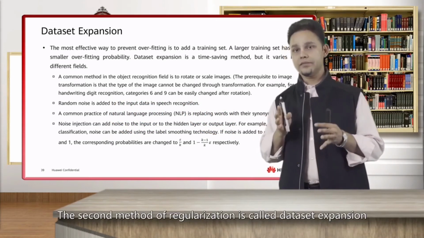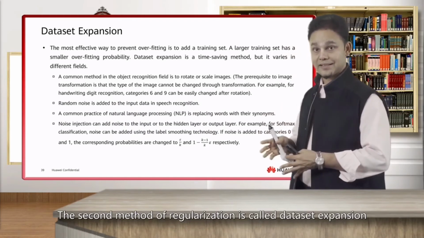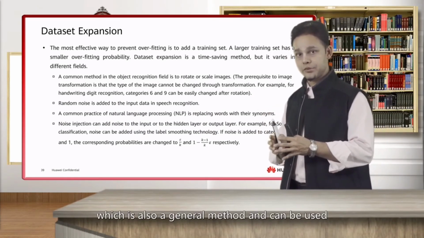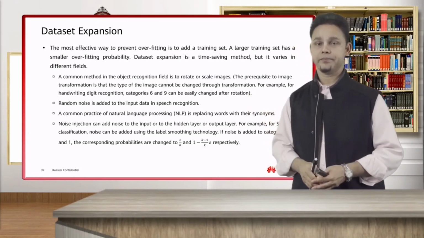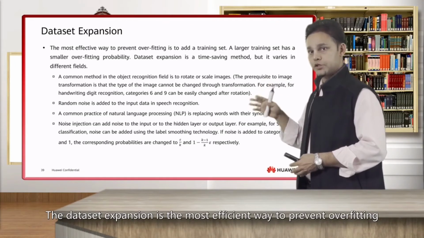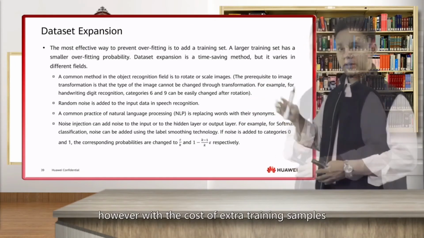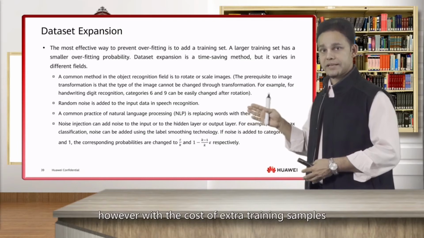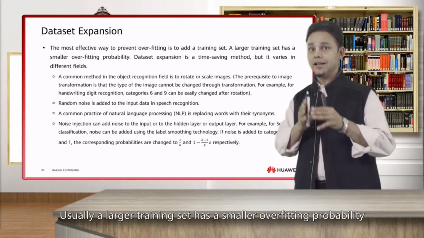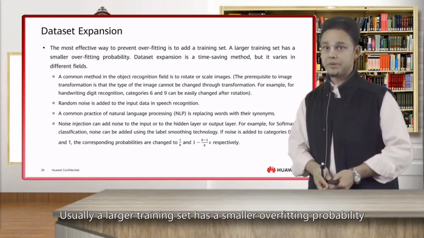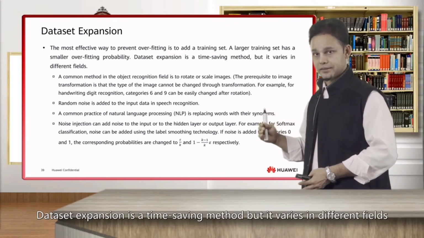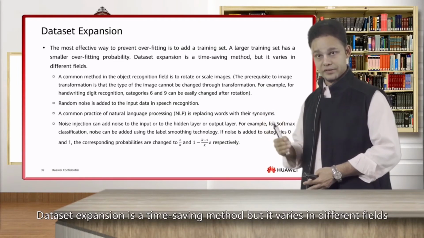The second method of regularization is called dataset expansion, which is also a general method and can be used in traditional machine learning. Dataset expansion is the most efficient way to prevent overfitting, however at the cost of extra training samples. Usually a larger training set has a smaller overfitting probability. Dataset expansion is a time-saving method, but it varies in different fields.